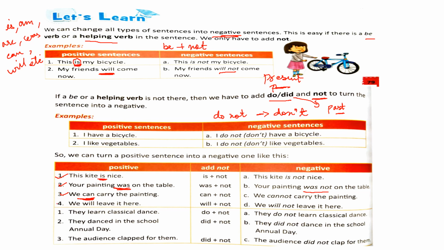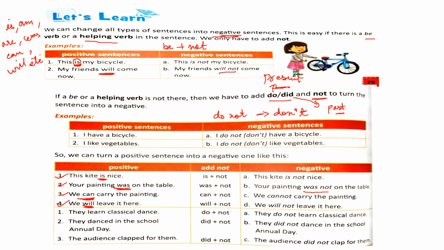See the next one. We will leave it here. Here also you can see there is a be verb in the sentence. So we add not next to it and the sentence changes to, we will not leave it here.